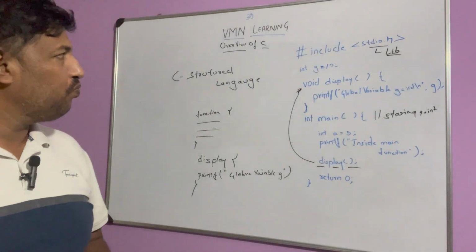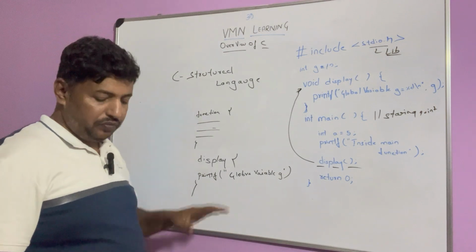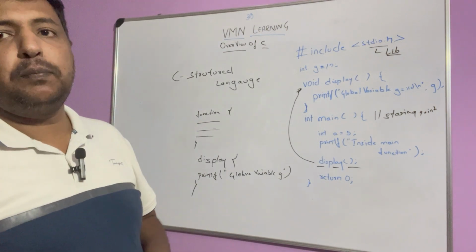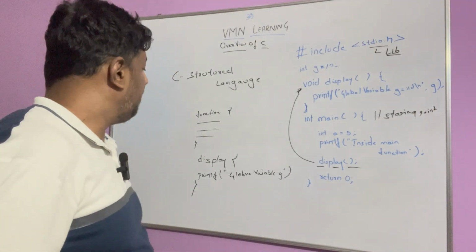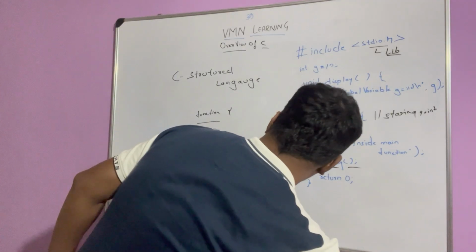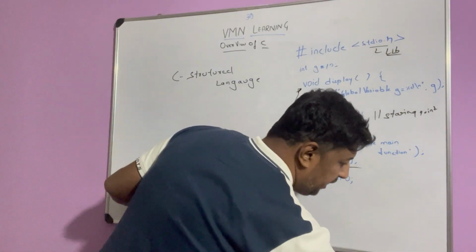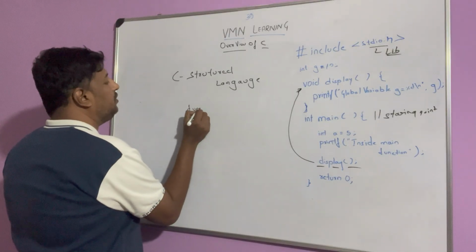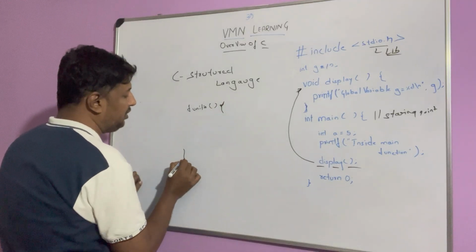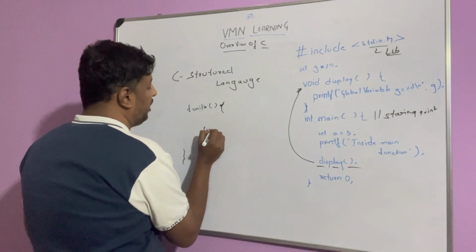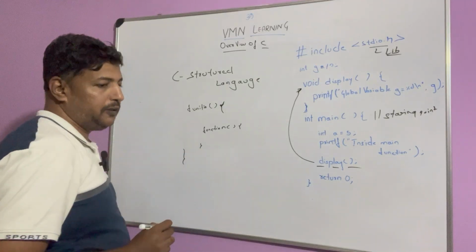Now we call C a structured program, but it is not a fully block structured program. We didn't call it a fully block structured language because it doesn't allow us to create a function within a function. A function is written within curly brackets, and we cannot write another function inside a function like in Java or something.